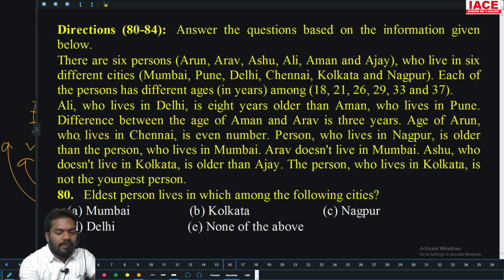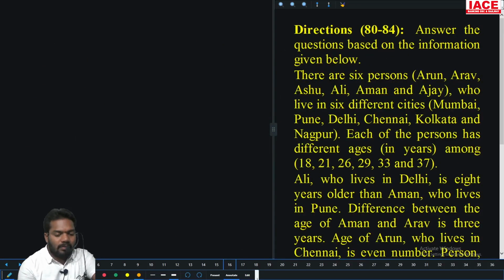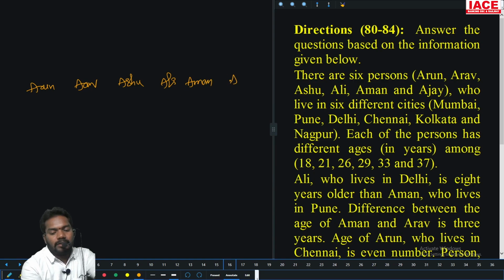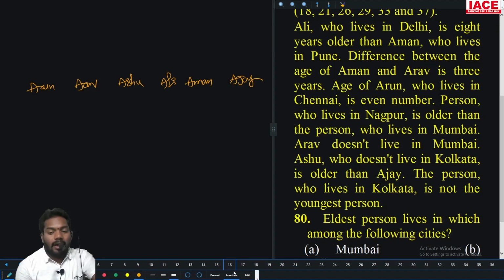The next, 6 persons, questions 80 to 84. The persons are Arun, then Arav, be careful about names, then Ashu, then Ali, then Aman, then Ajay. Okay. Now they live in 6 different cities. So each of the persons has a different age. Okay. Cities and ages. Ali, who lives in Delhi, is 8 years older than Aman. So Aman plus 8 is equal to Ali.